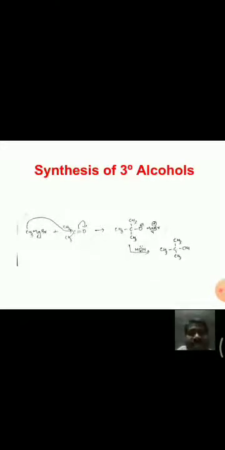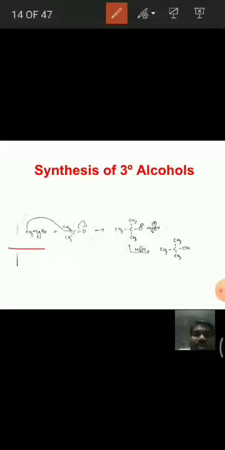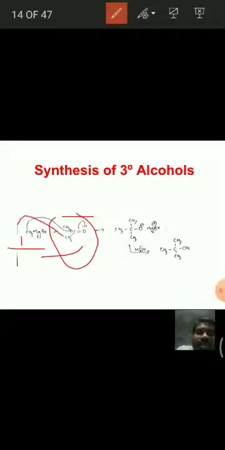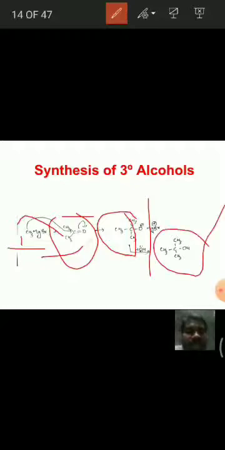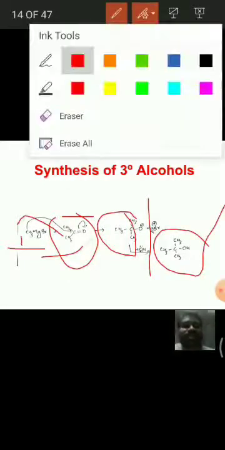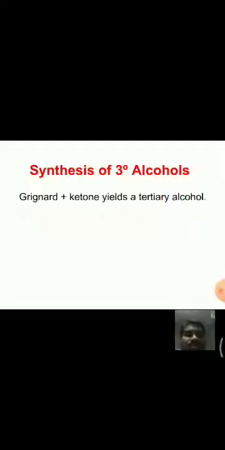See here, this is an example in which methyl magnesium bromide is treated with this acetone molecule. This methyl group attacks at this carbonyl carbon, and we get tertiary butyl alkoxide ion, that means a tertiary butyl group is there, which followed by hydrolysis we get tertiary butyl alcohol. Means Grignard reagents, when they react with ketones, yield tertiary alcohols.